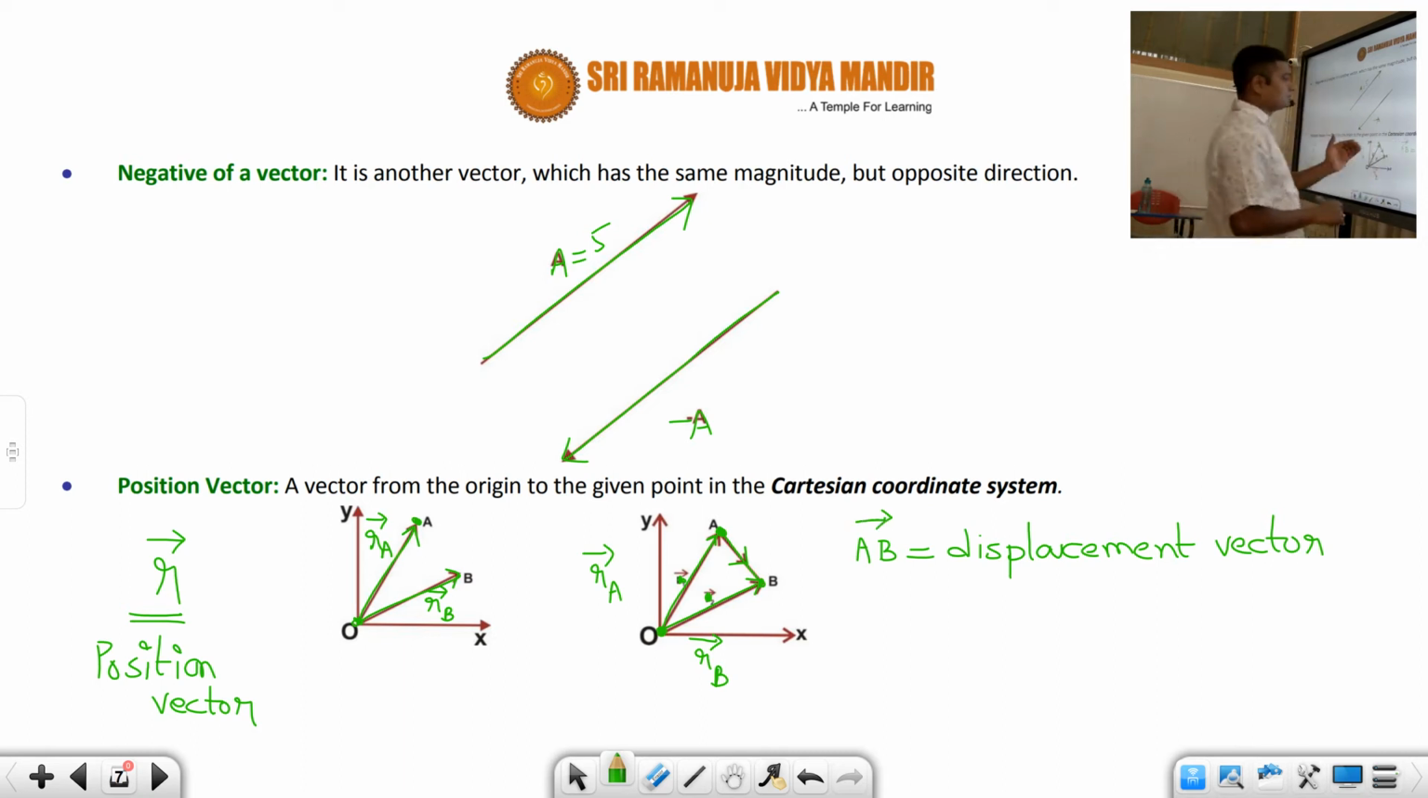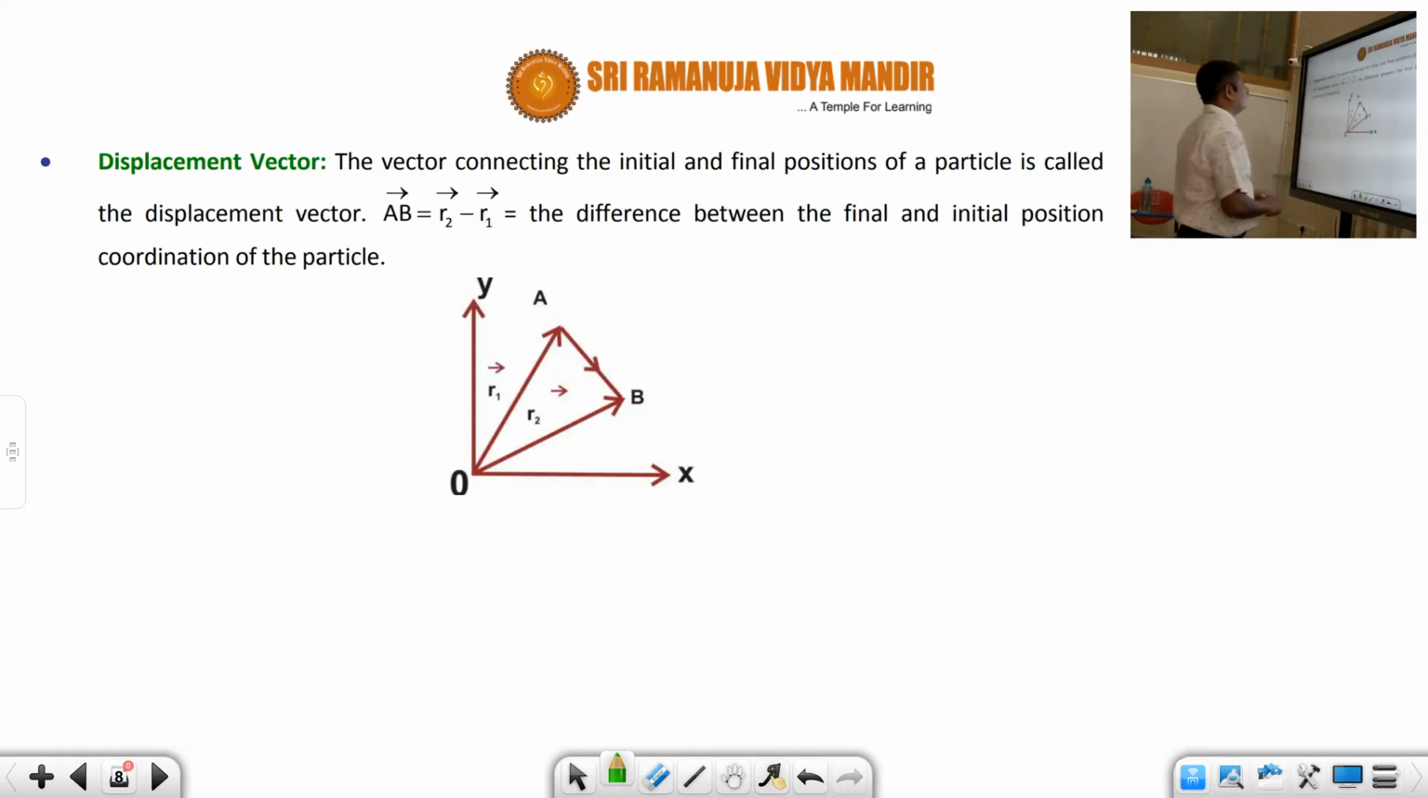When you are going from A to B, that's called AB. If you are going from B to A, that's called BA. So this is about position vector and displacement vector. The vector connecting the initial and final positions of a particle is called the displacement vector.